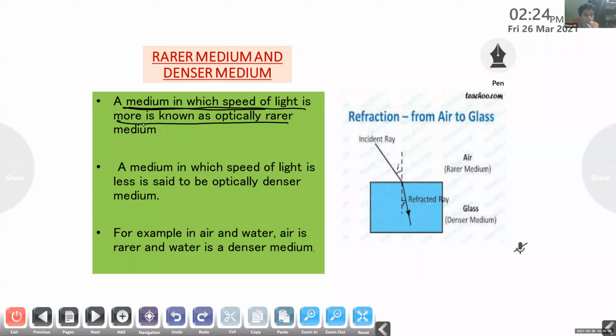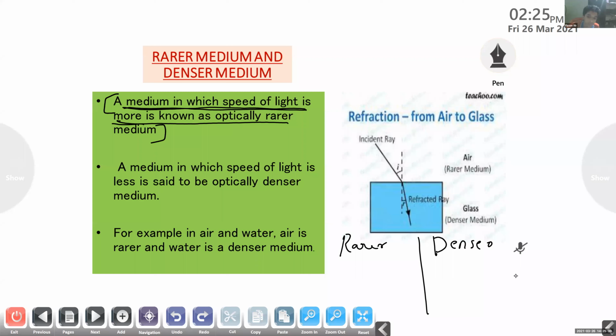You need to write this. You must copy down this point. You can write this point under the rarer medium. So you must draw two columns. One is for rarer and the other is for denser. Then you can copy down the difference. In the case of rarer medium, it possesses less density, but the denser medium possesses high density.